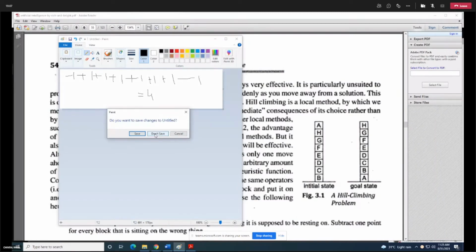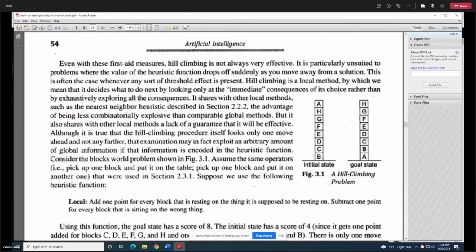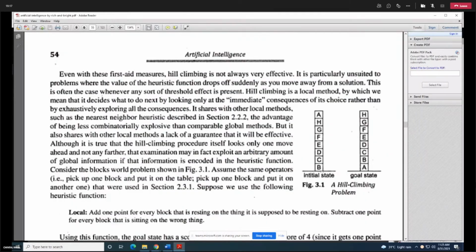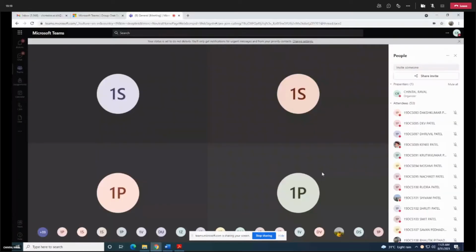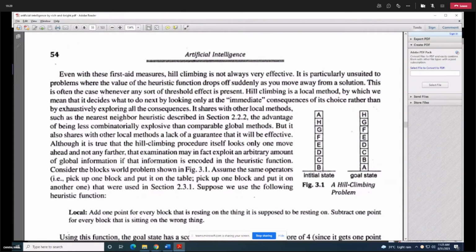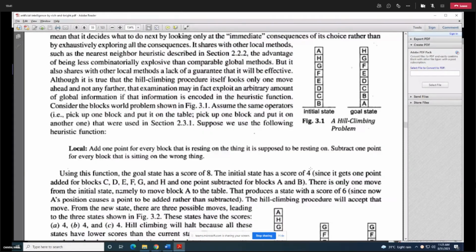Until this point, is everybody clear or having any doubt with how I calculated the score of the initial state? Anybody having a query with this? No, ma'am. No, then I shall proceed. So for the initial state score we calculated minus 2 points for A and B and positive 6 points for the rest of the blocks. So the initial state score is 4 and our goal state score is 8. Our journey is from 4 to 8. Now we need to use the hill climbing procedure.